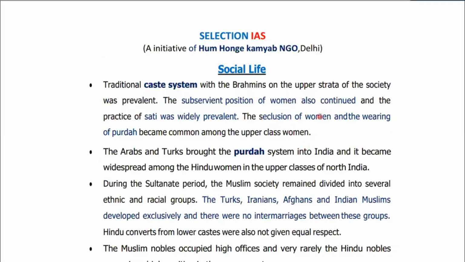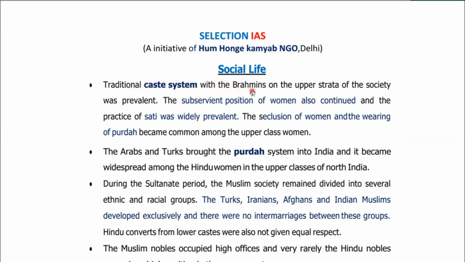At the same time, we should analyze what kind of society there was during the Delhi Sultanate. See, even before the coming of Islamic people in India, or the beginning of Turkish rule in India, there were some evils in our society. For example, casteism, sati system, parda system, and so on, right? So let's see about the development during the Delhi Sultanate period in this regard.